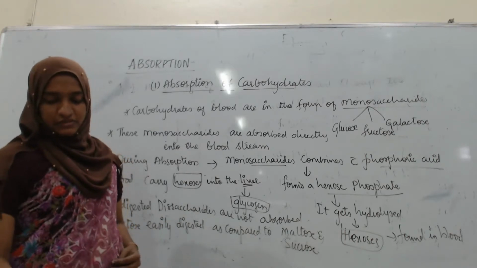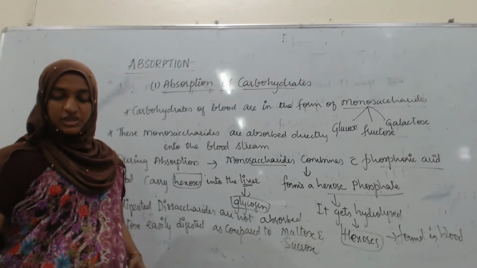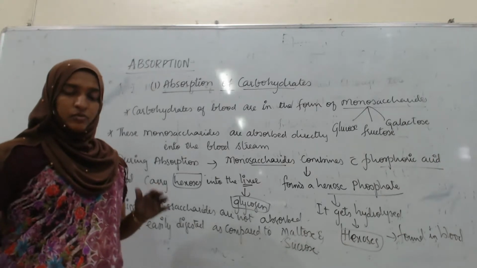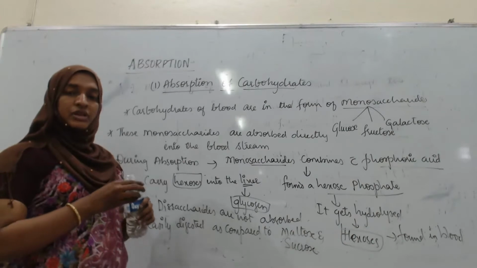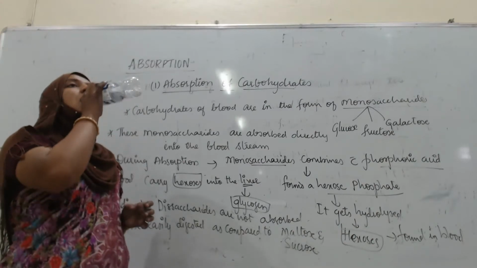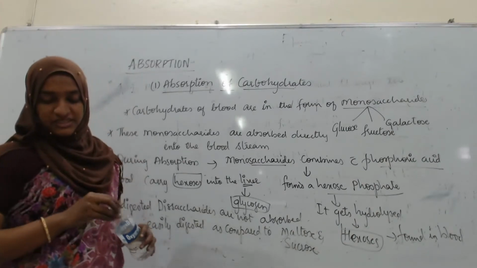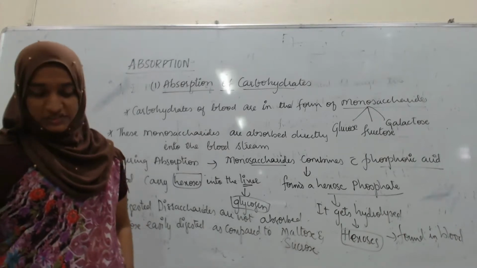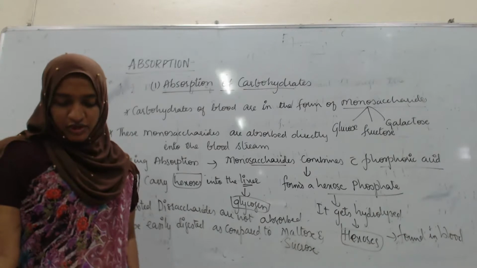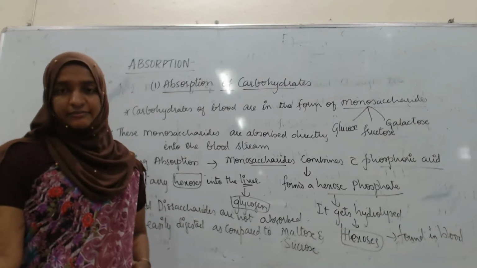Next, some amount may even reach the large intestine, which is not absorbed in the small intestine, where it may serve as food for intestinal organisms.